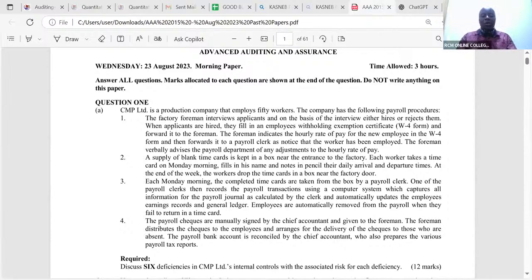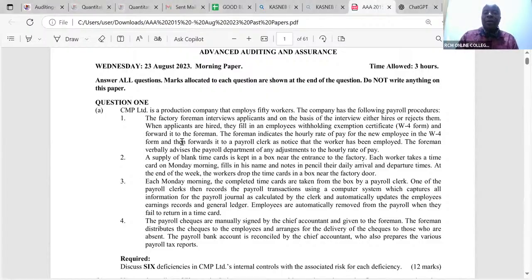That is wrong. What audit would want to see is what we call segregation. To segregate now is the opposite of aggregation. Those are so many activities. I expect, ladies and gentlemen, in this case here, the HR person to be involved. The foreman also has some duty to do there. Perhaps this foreman should be on the interview panel. All right. These other certificates they are signing there, we expect even the accounts office to be involved. Not everything to be done by one person. So already I'm able to pick some deficiencies there. Aggregation is a big deficiency.